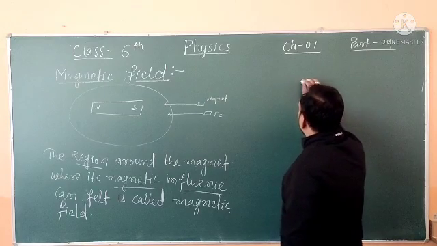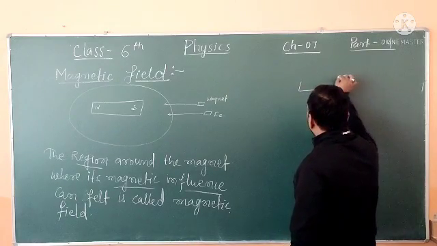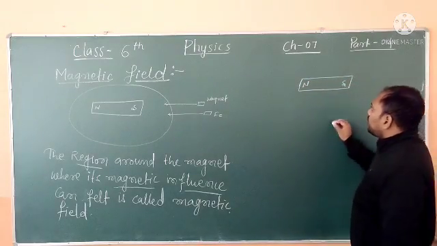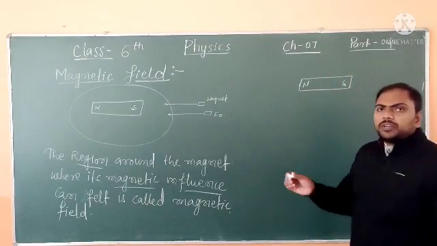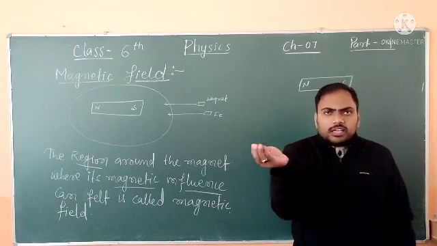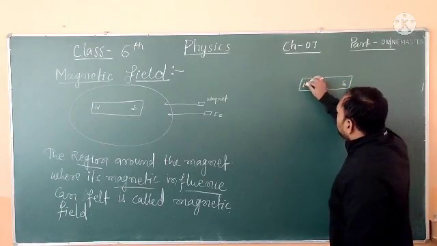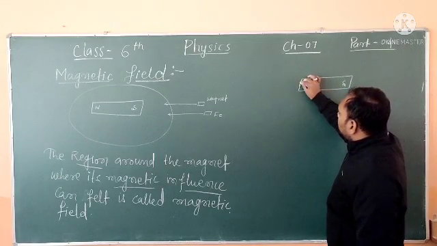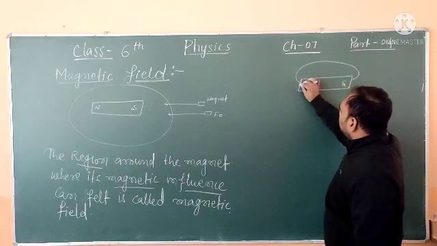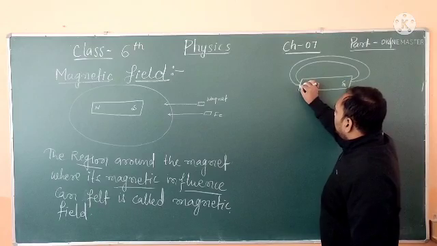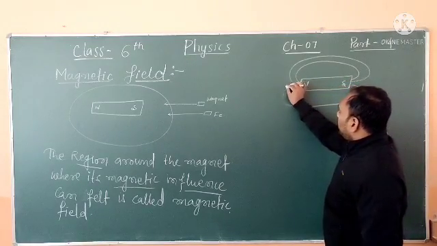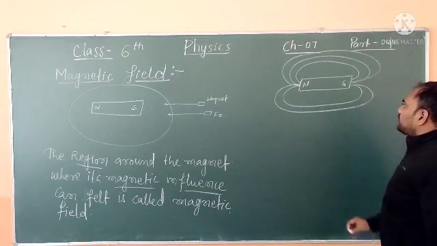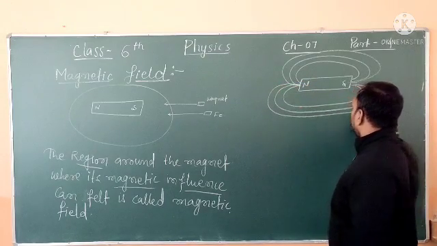When you put a bar magnet on a plane surface and sprinkle some iron filings over it, the iron filings will arrange like this, and this shape is called magnetic field lines.